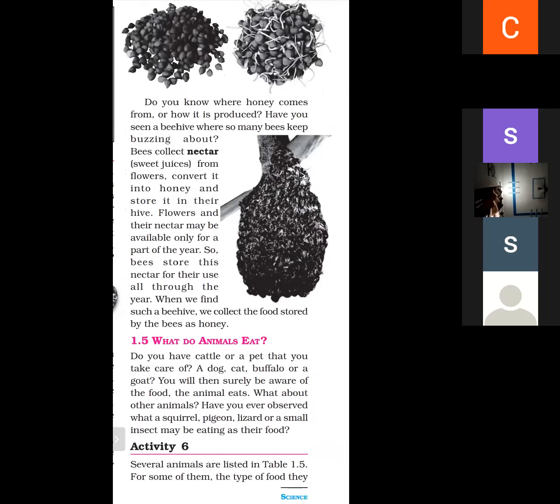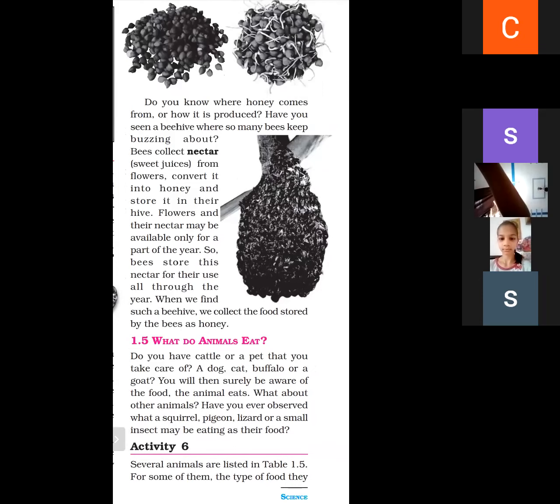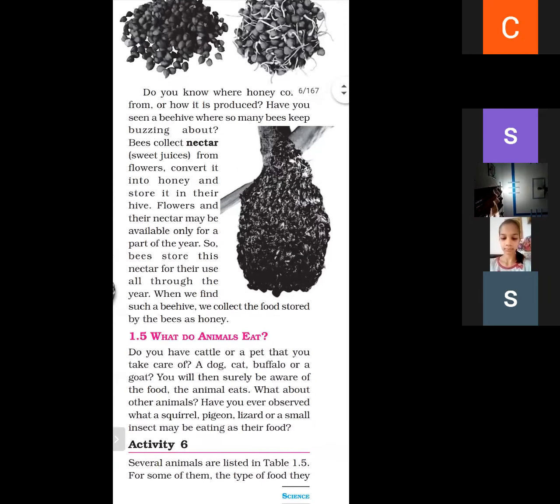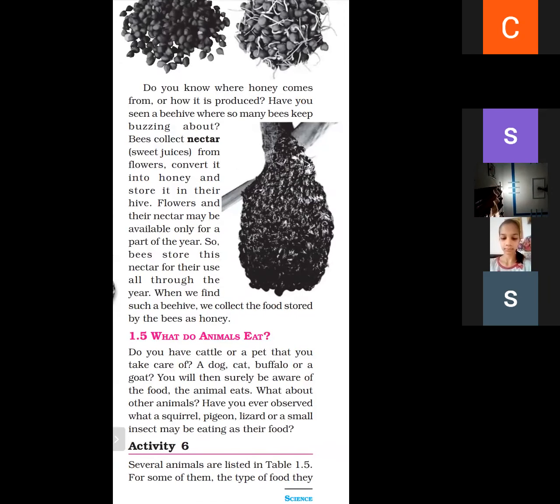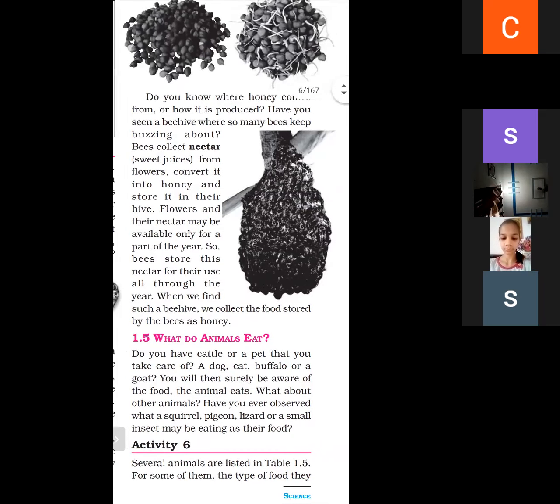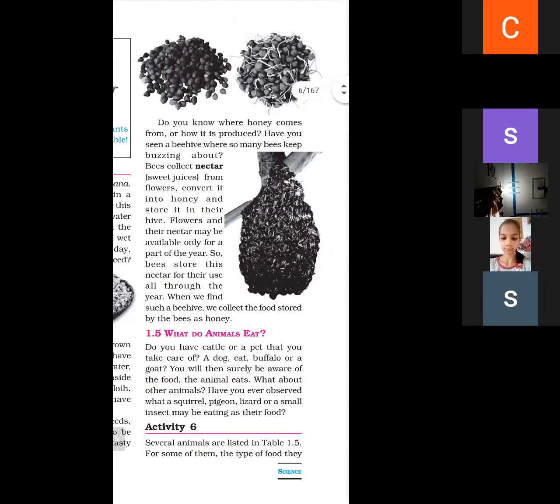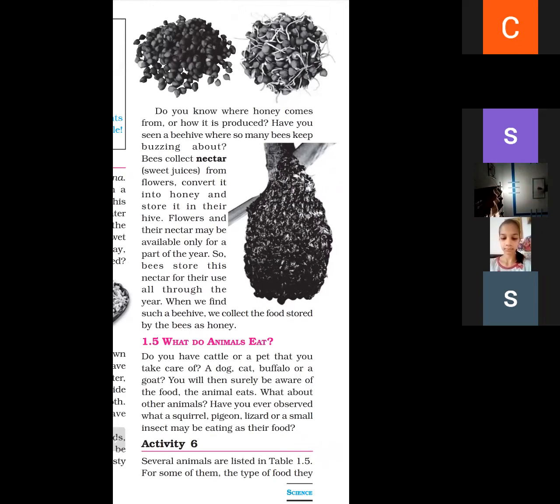So we can obtain honey from the hive, and this honey can be used only for a part of the year. So bees store this nectar for their use all through the year. When we find such a bee, we collect the food stored by the bees as honey. So how we can obtain honey and how it is produced, and what is nectar? Sweet juice is nectar, and nectar is obtained from the flowers and it is converted into honey and stored in the hive, which we can use for a year.